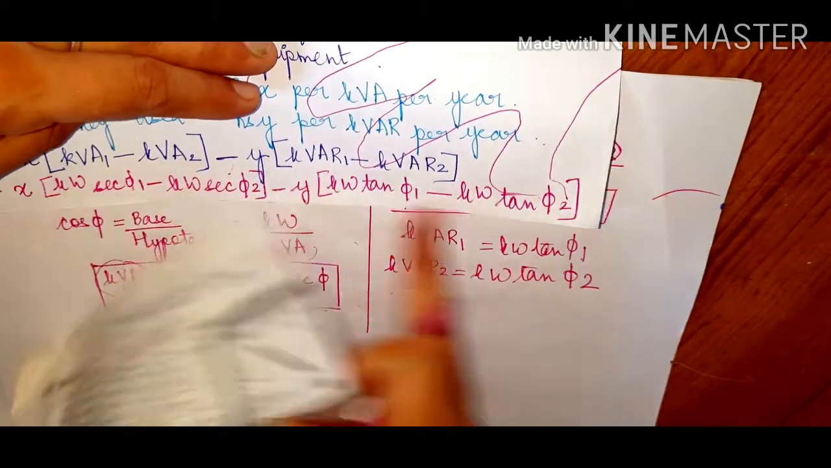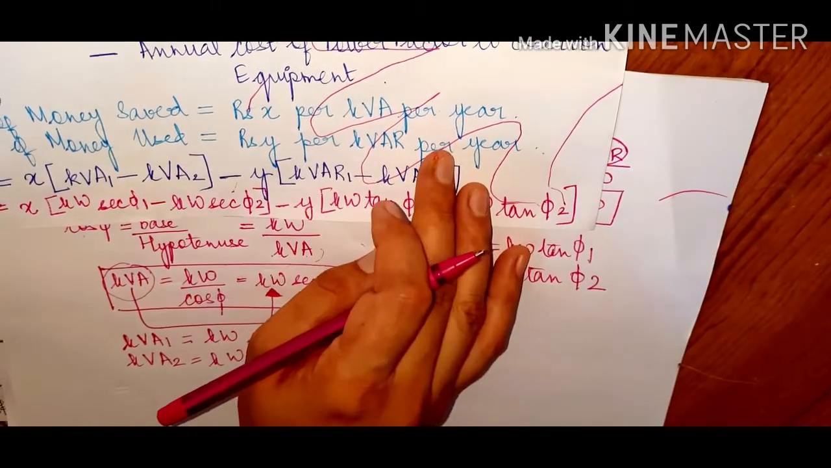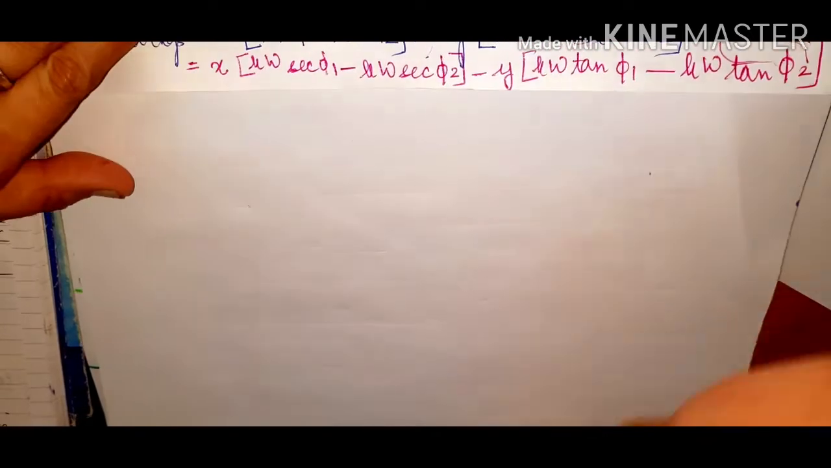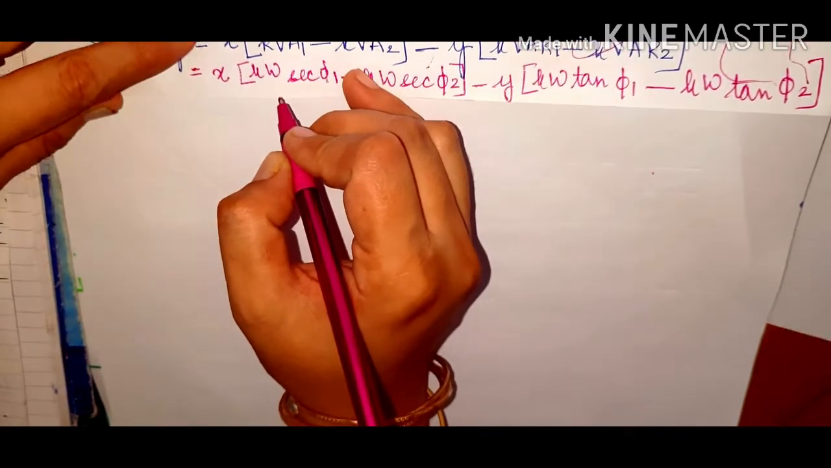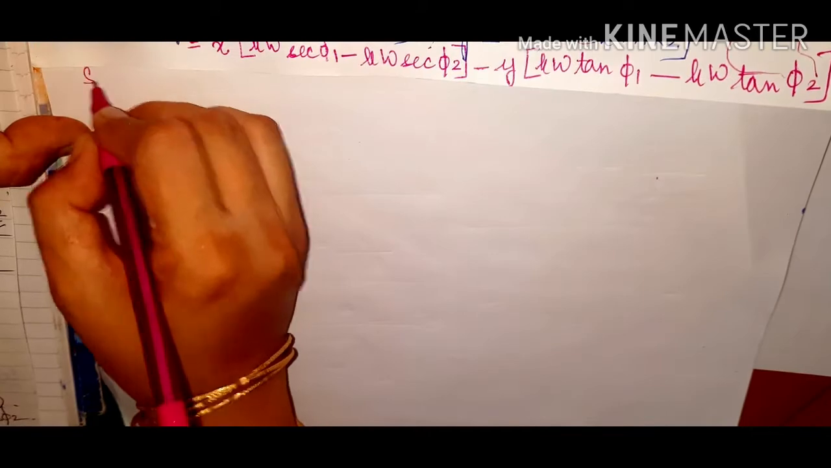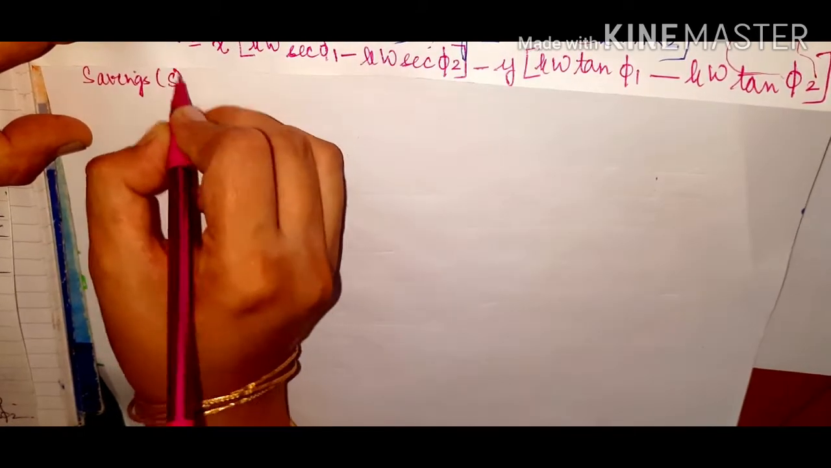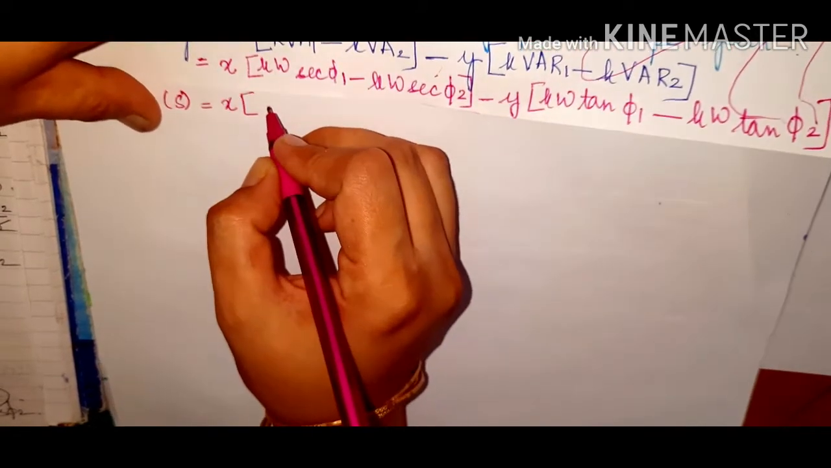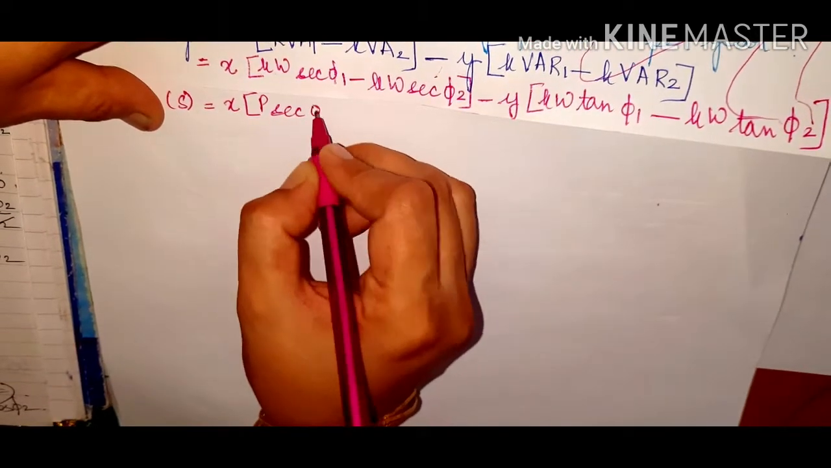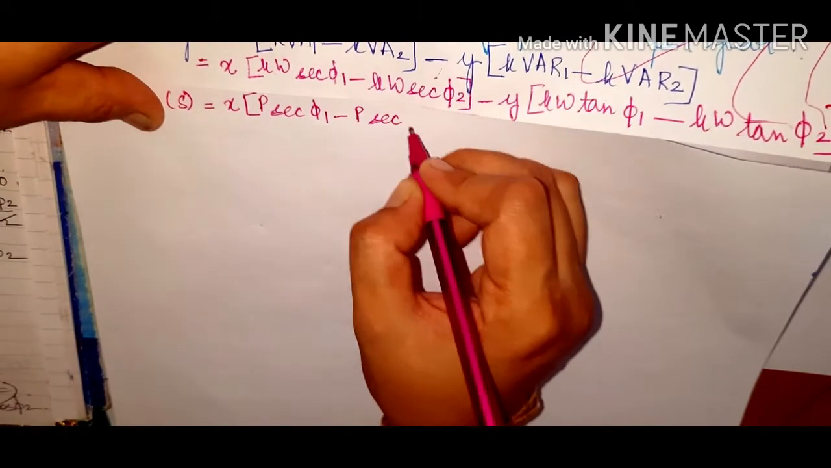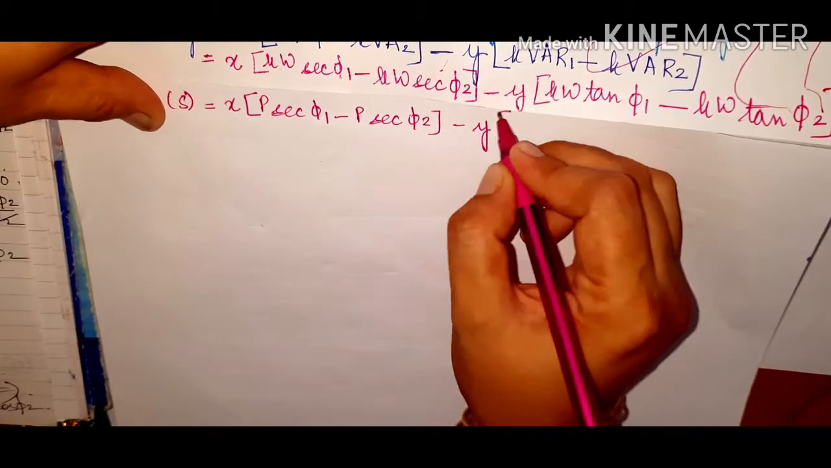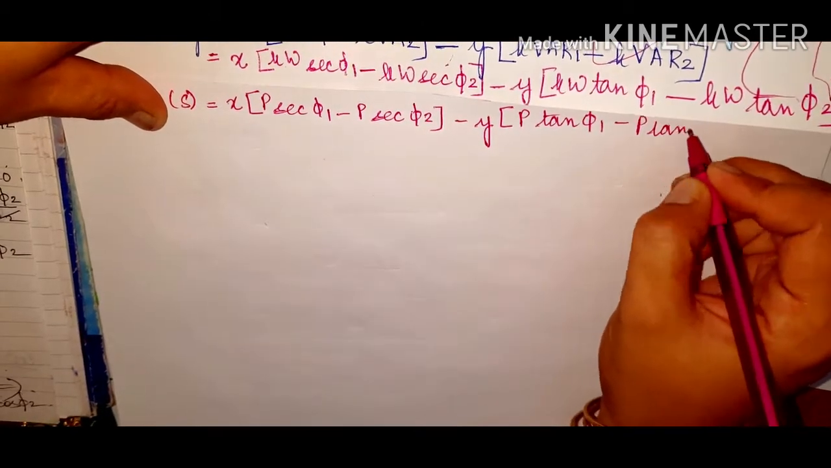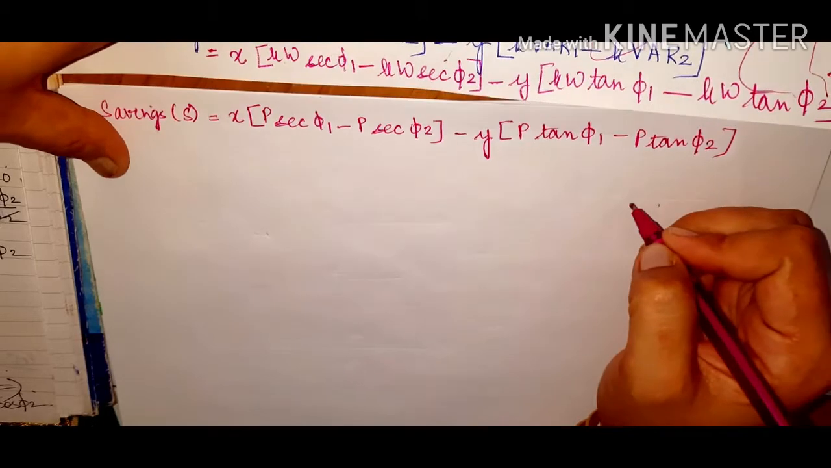Okay, so now we will solve this equation further. Let us see how. Very easy, it's not at all tough. One more thing, let us assume that instead of kilowatt I am going to put the symbol P. So now what I will get over here is the savings, and the symbol for savings I am going to take as S, equivalent to X multiplied by P sec phi 1 minus P sec phi 2, minus Y multiplied by P tan phi 1 minus P tan phi 2. Okay, so I hope it is clear.